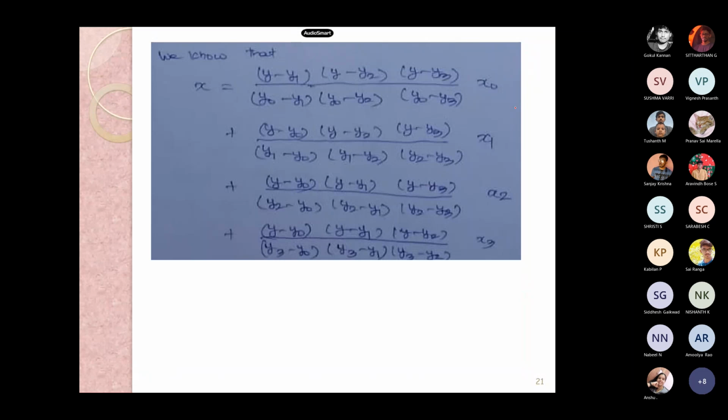Here, when we have the term x naught, we don't have the term y minus y naught, and the denominator has to begin with y naught. Similarly, when we have x1, we don't have y minus y1, and we need to begin with y1. The formula continues. How can this be approached easily? See, this is the application.